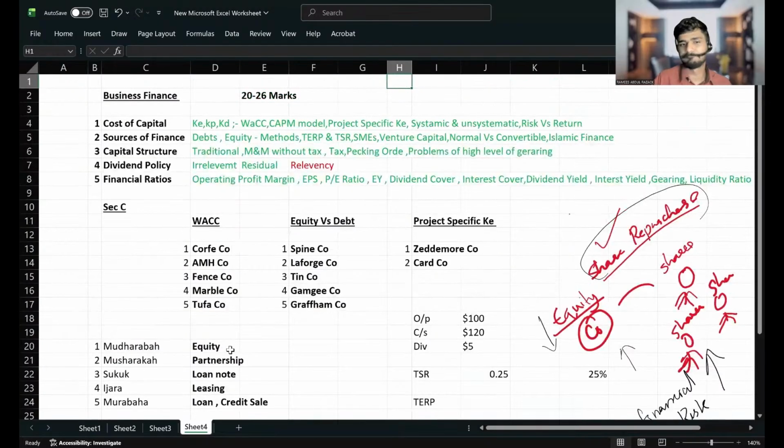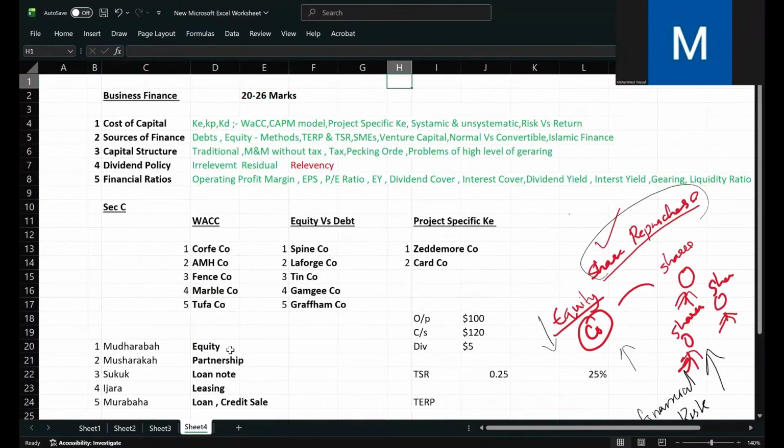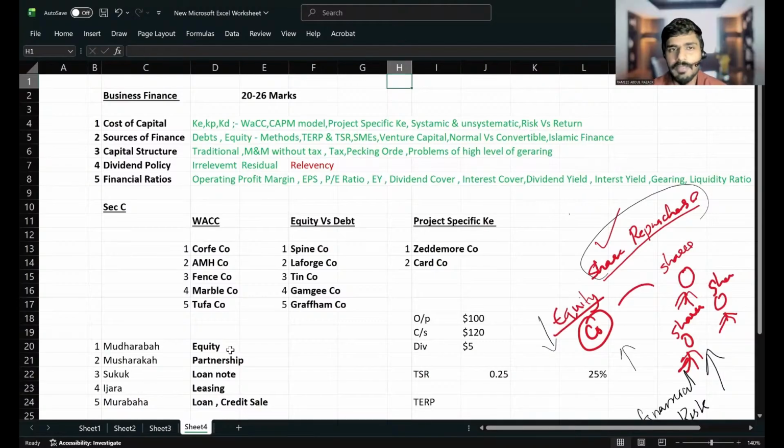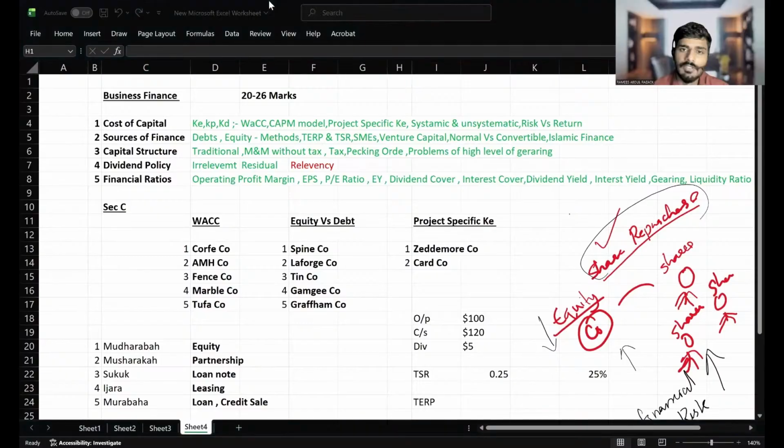Any more questions? Sir, one last question. Can you say something about the efficient market hypothesis? Efficient market hypothesis is not a topic in business finance. It's a topic in business valuation. We will be discussing business valuation on Monday, and I will explain what the efficient market hypothesis is. Any more questions? Sir, risk management. Risk management will be on Wednesday; you can expect it then.